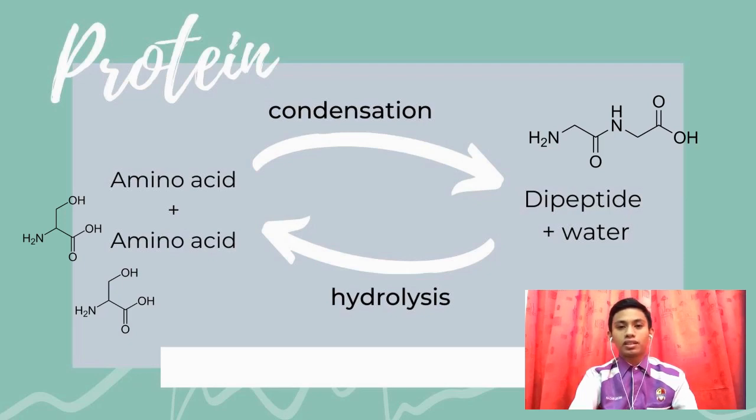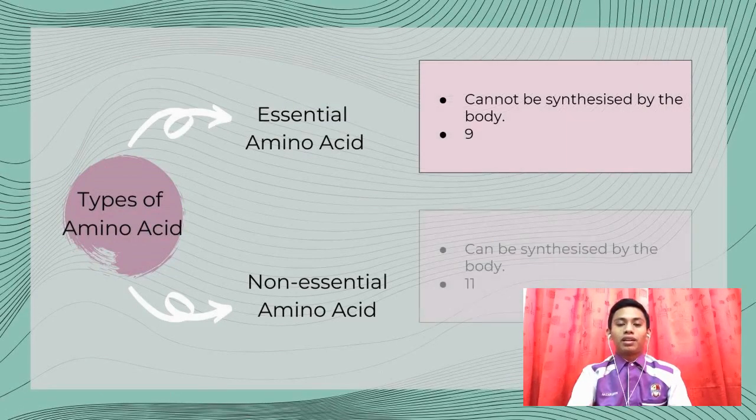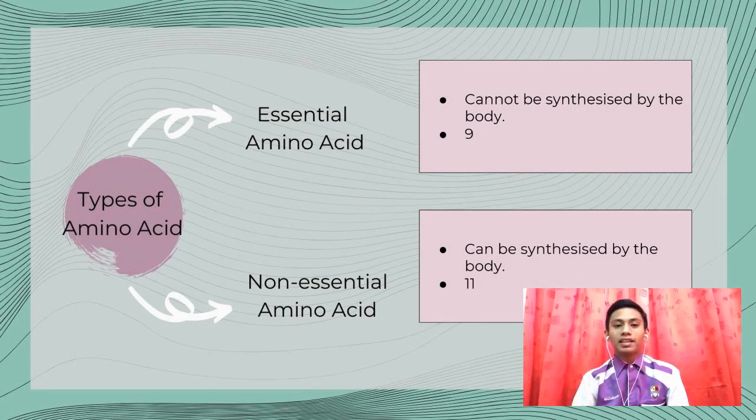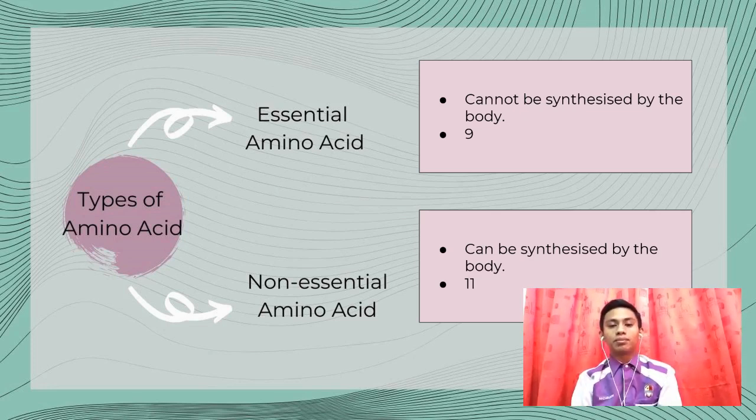a condensation reaction. There are mainly 20 types of amino acids, which can be divided into two groups: the essential and non-essential amino acids. There are 9 essential amino acids, which means they cannot be synthesized by our body. We can obtain these amino acids from a healthy diet, whereas there are 11 non-essential amino acids, which means they can be synthesized by the body.